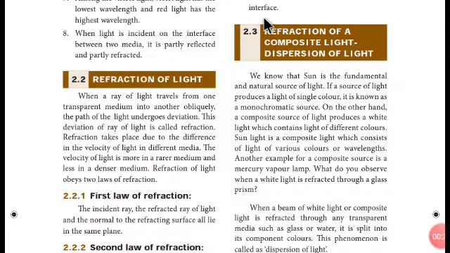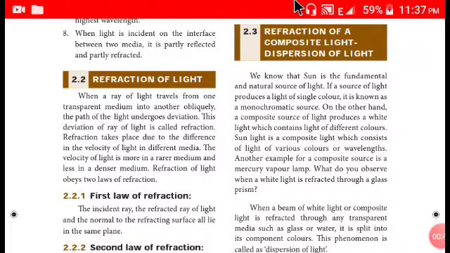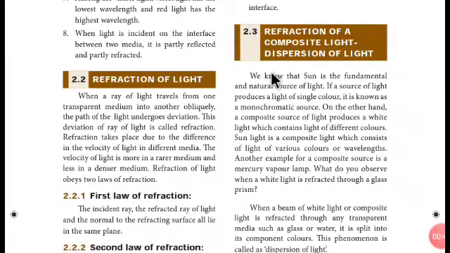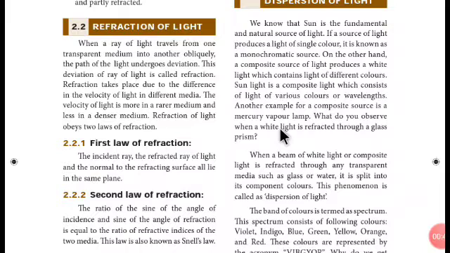So, what is a composite light? A composite light is approximately a white light. What is a white light? It's just a combination of the Vibgyor colors. That means many monochromatic light sources combine to form composite light. Many monochromatic lights together make a composite light, and that's it.